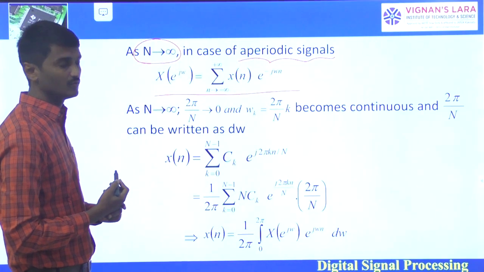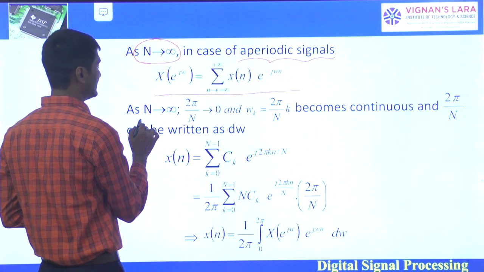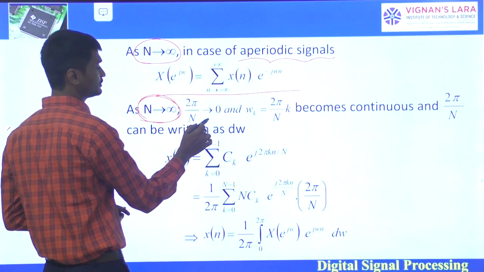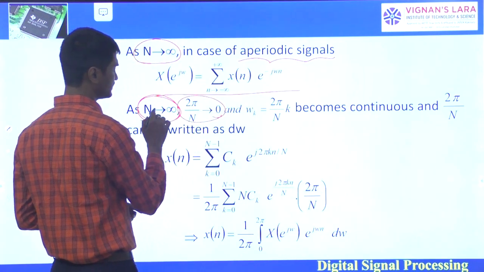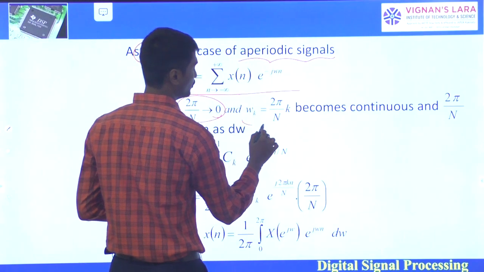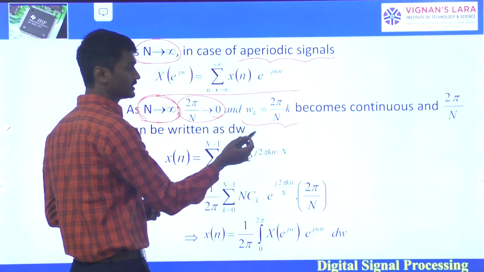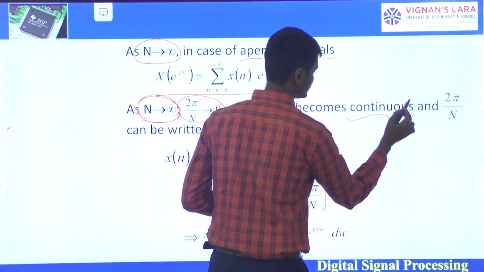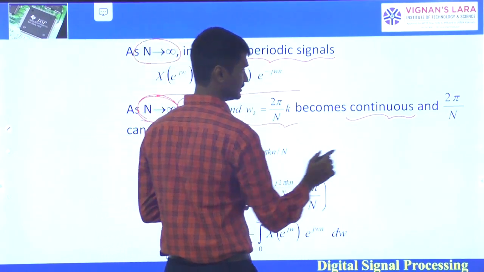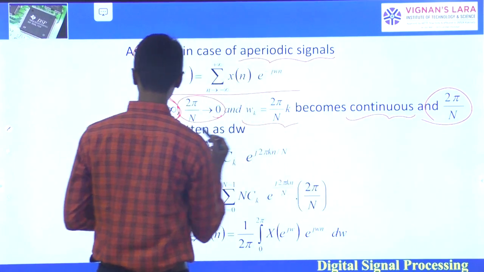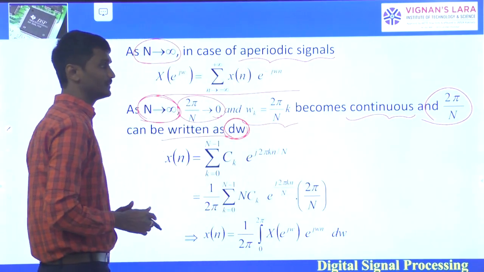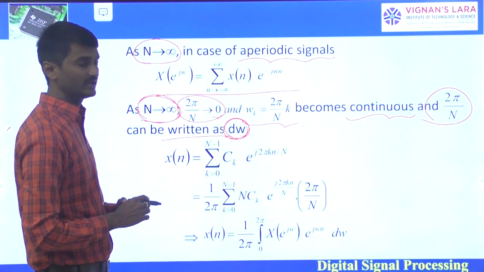As N tends to infinity, 2 pi by N tends to 0, and omega k, which is 2 pi by N into k, becomes continuous. And 2 pi by N can be written as d omega.